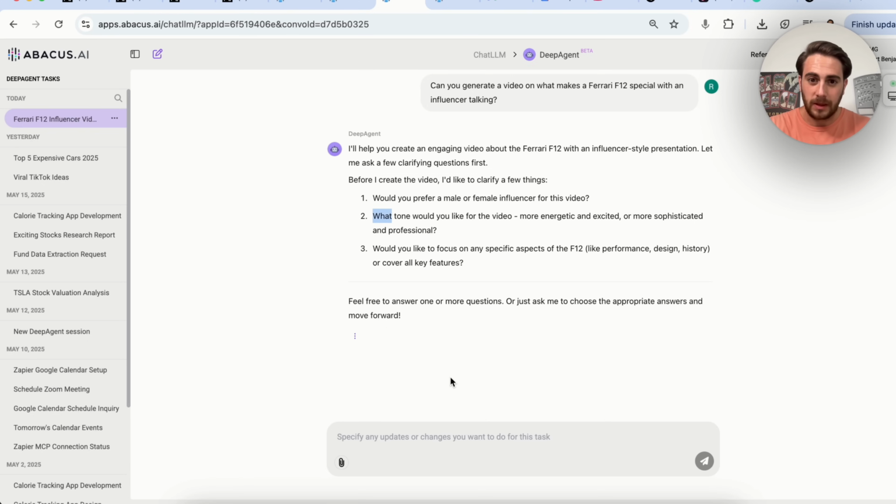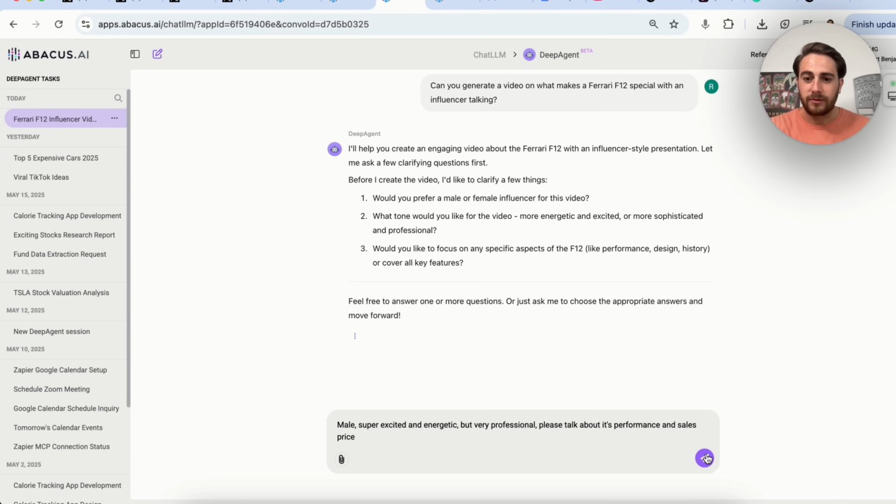So do I want it to be a male or female influencer? I'm going to put male. What tone would I like? I'm going to put super excited and energetic, but very professional. And then it says, do you want to focus on any specific aspects of the F12, like performance, design, history, or cover all features? I'm going to say, please talk about its performance and sales price.